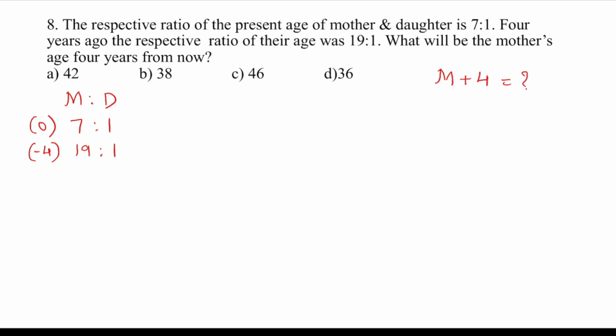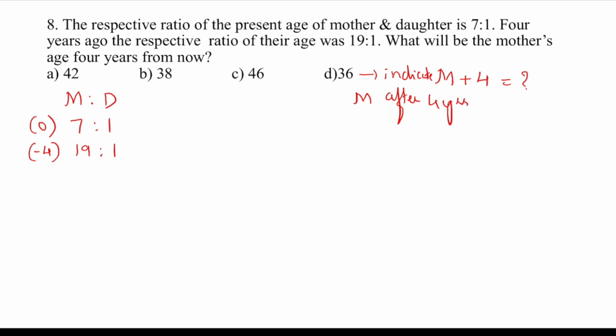So this problem I will solve using the options method. Now see here, mother's age 4 years from now, they are asking, means the options indicate the age of the mother after 4 years. So the present age will be how much?